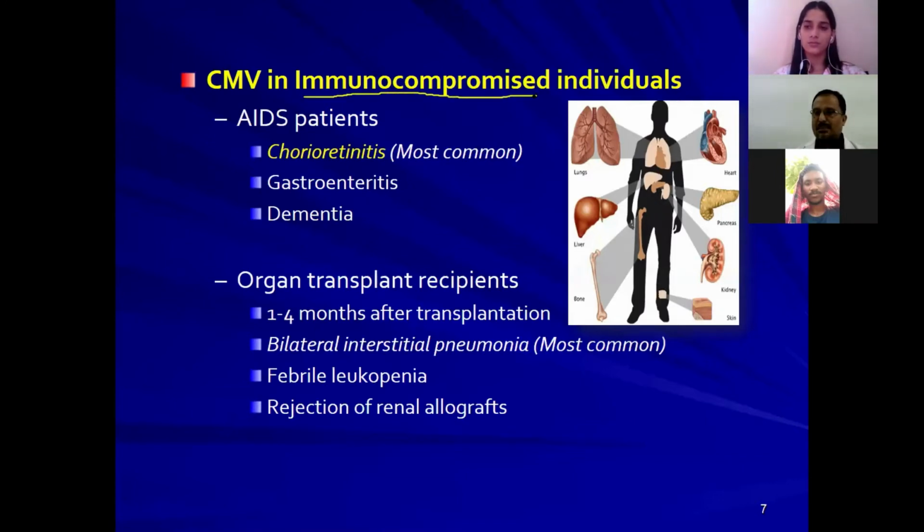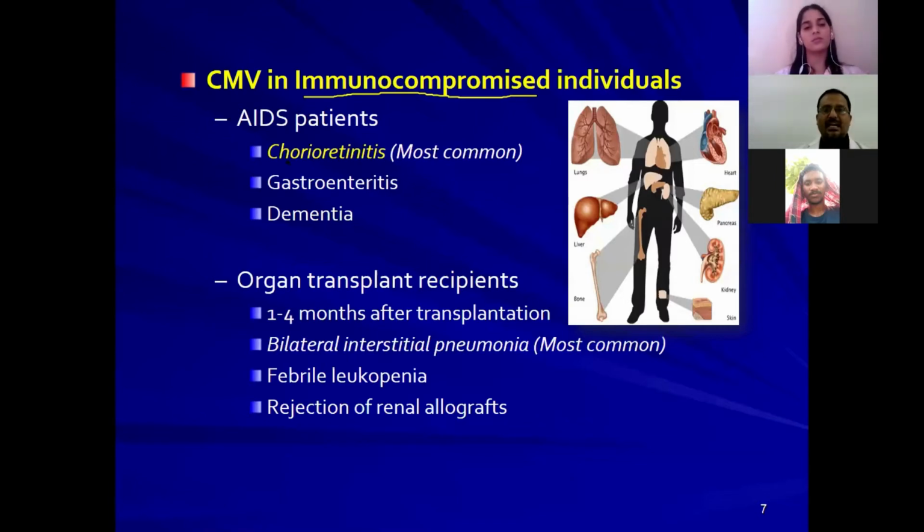Immunologically compromised means people who are on treatment for cancerous conditions or in the post-transplantation period, or people suffering with HIV or any other secondary immunodeficiency conditions, or any primary immunodeficiency conditions. In all these conditions, an immunocompromised state will exist among the individuals.